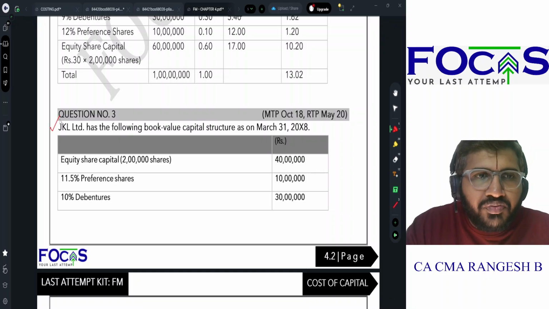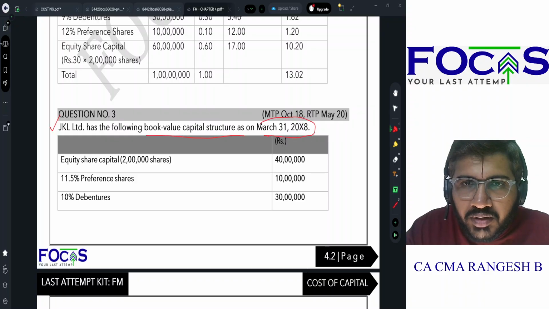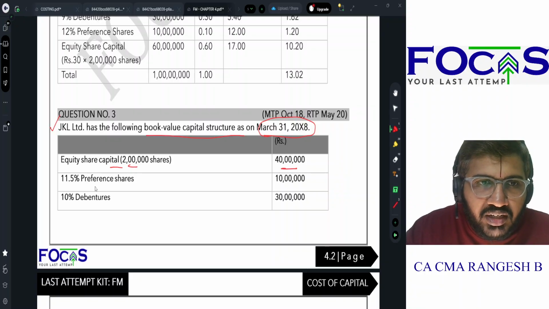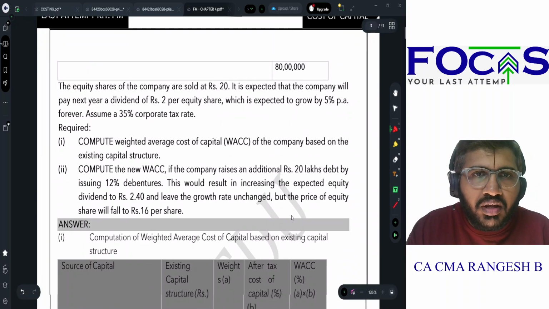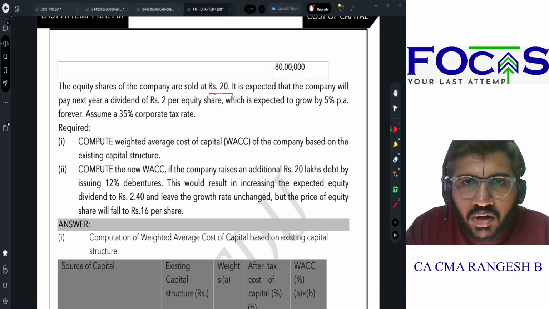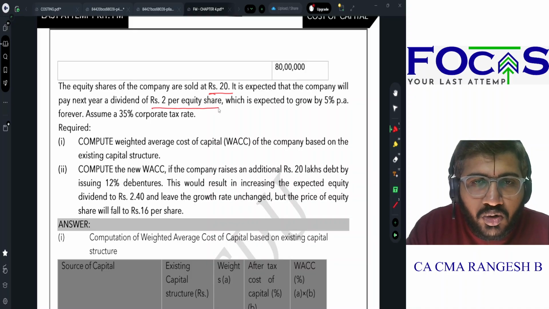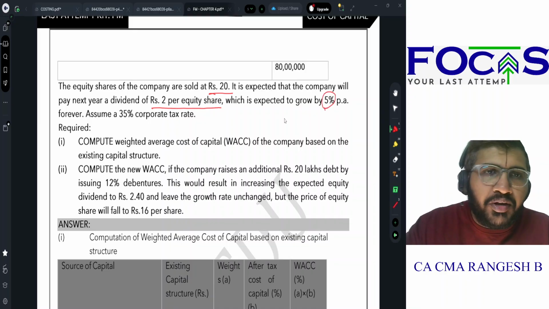Similar model. JKL Limited has the following book value capital structure as on 31st March 2018. Equity share capital 40 lakhs, 2 lakh shares, 11.5% preference shares 10 lakhs, 10% debentures 30 lakh rupees. The equity shares of the company are sold at rupees 20. It is expected the company will pay a dividend of rupees 2 per equity share in the next year, which is expected to grow at 5% per annum.